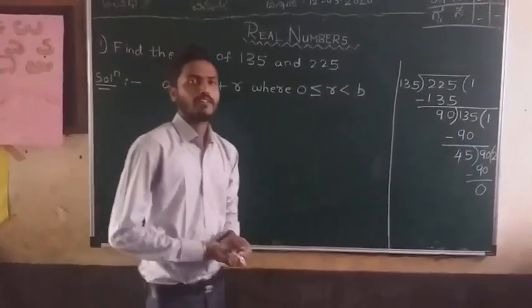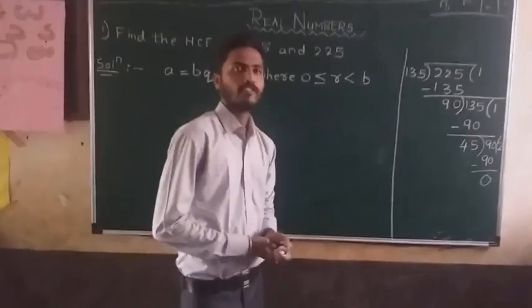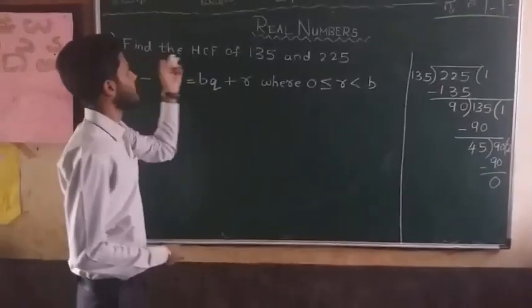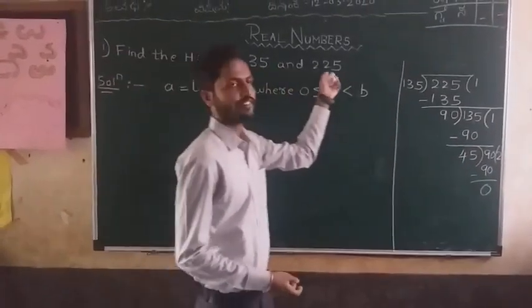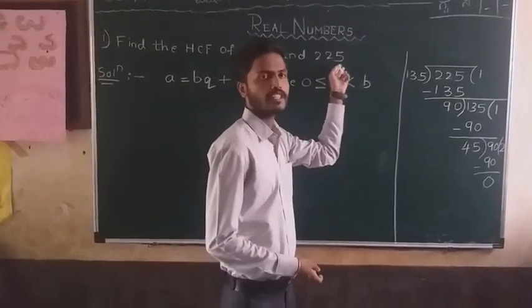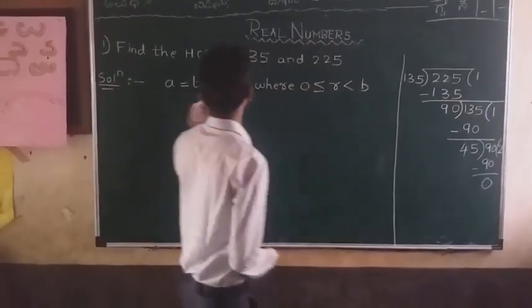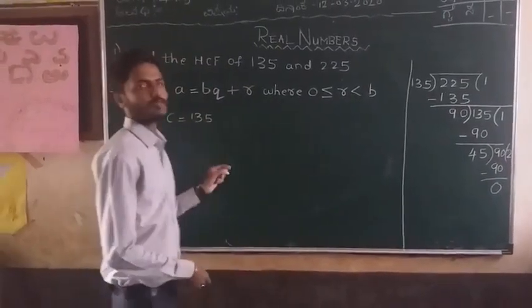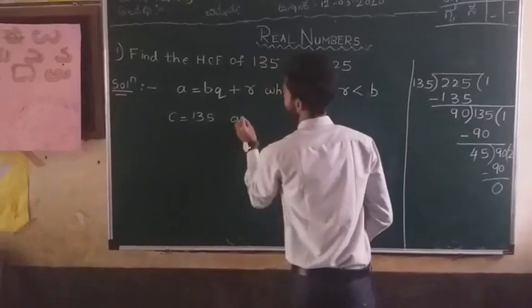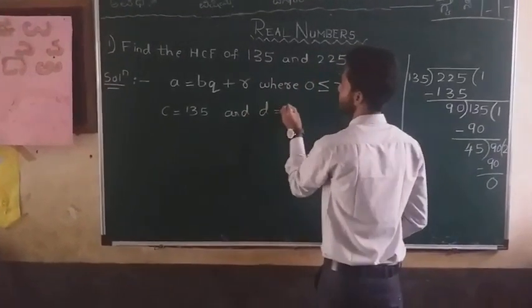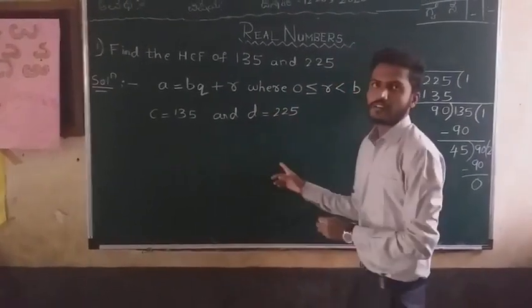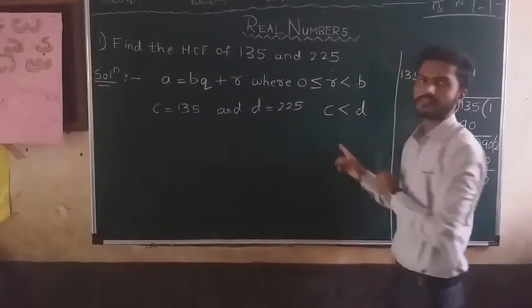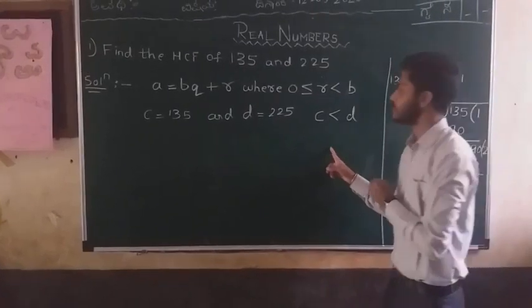Now that we already know about Euclid's division algorithm, let us understand it better with an example. Find the HCF of 135 and 225 using Euclid's division algorithm. First consider C equals 135 and D equals 225, and obviously C is less than D. Now we shall apply Euclid's division algorithm.